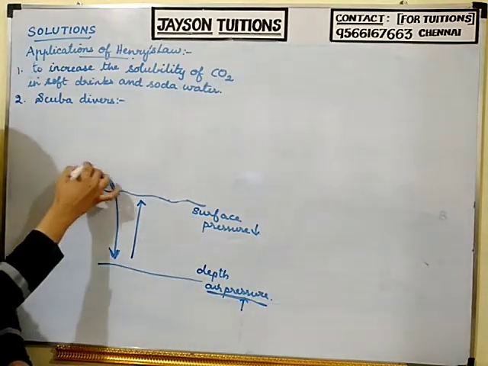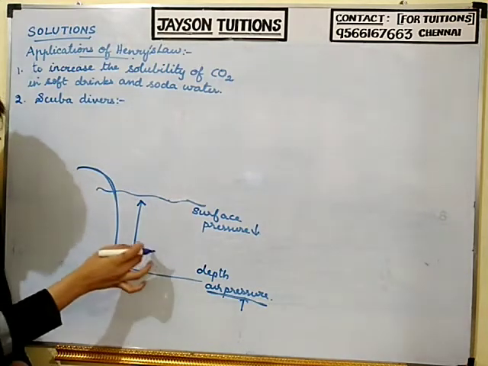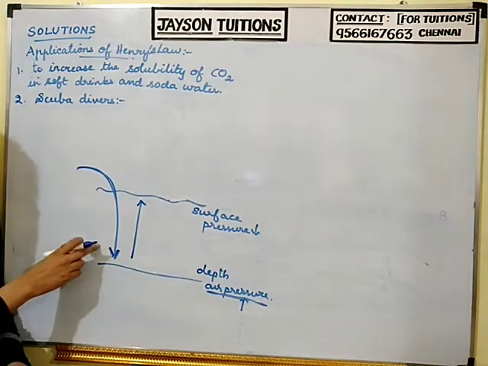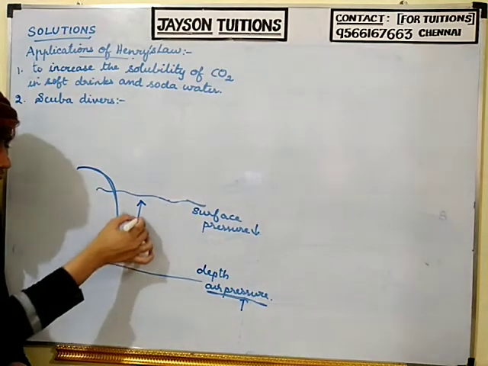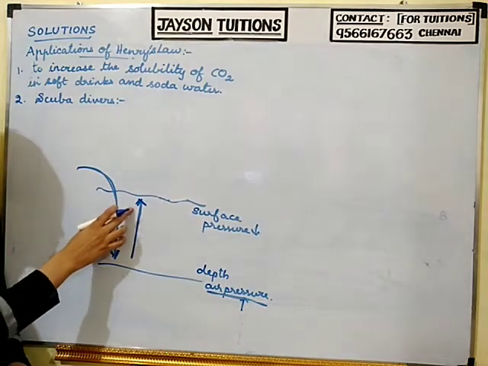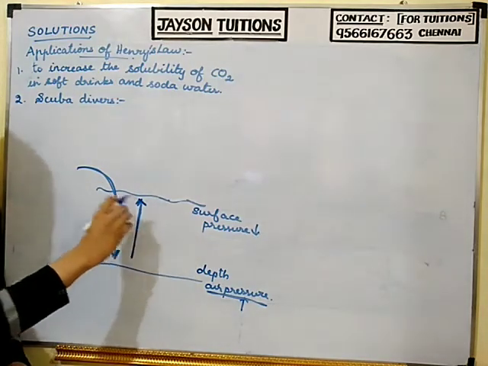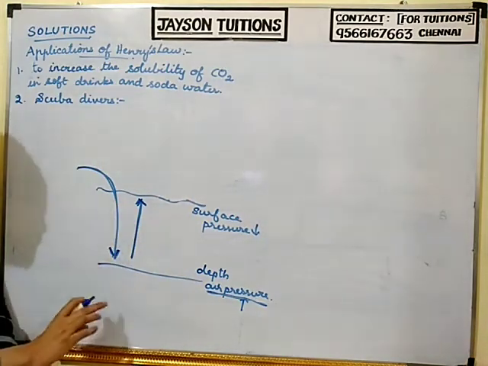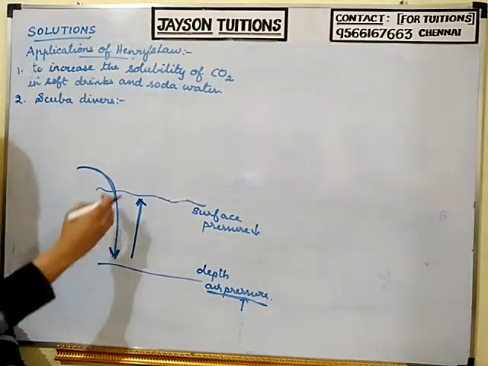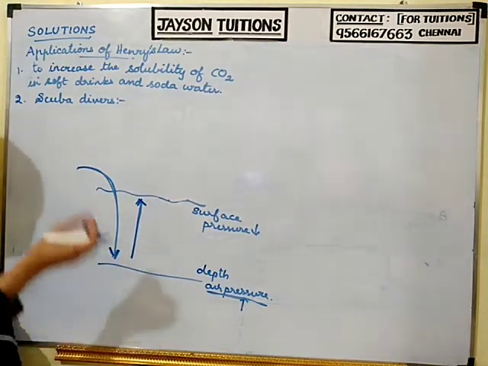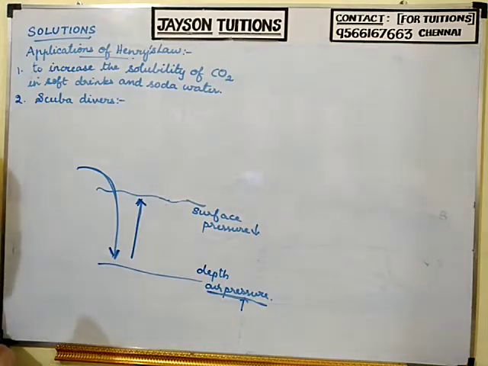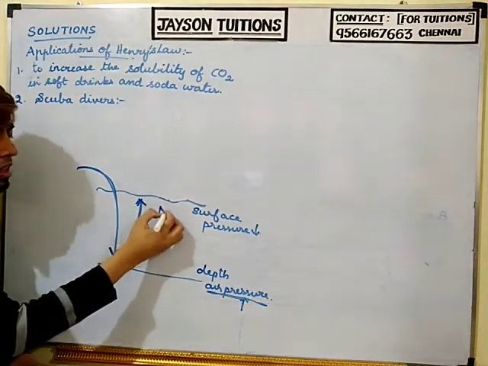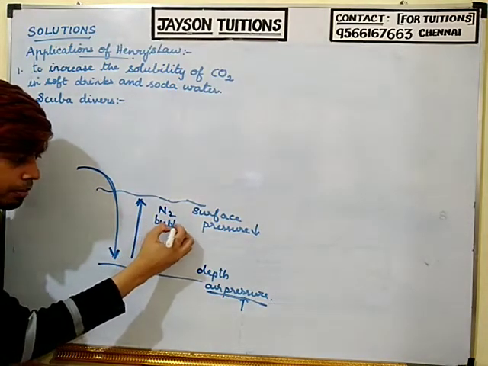Yes or no? So when he goes deep into the sea, due to more pressure, all the gases will dissolve in his blood. But when he comes to the surface, because of the less pressure, all the dissolved gases will come outside. So what will happen when all the dissolved gases come out of his blood? There will be bubbles formed in his blood. So what will be formed in the blood? Nitrogen bubbles will be formed in the blood.